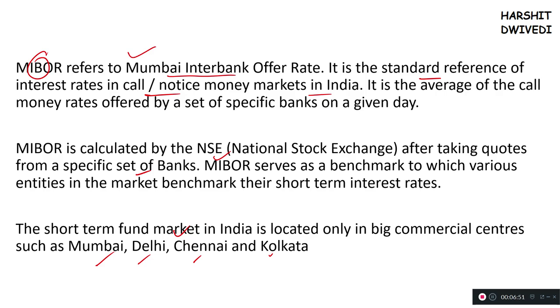Now, when this interbank borrowing is there, obviously the rate in interbank borrowing is very low. I have already told you that in money markets, the rate of return is very less. Why? Because those banks which are parking their excesses, which are lending their excesses, are lending it for a very short amount of time. And the other bank or the large corporation is taking money for a very short amount of time, and then it is going to repay it. So obviously the rate of return is less.